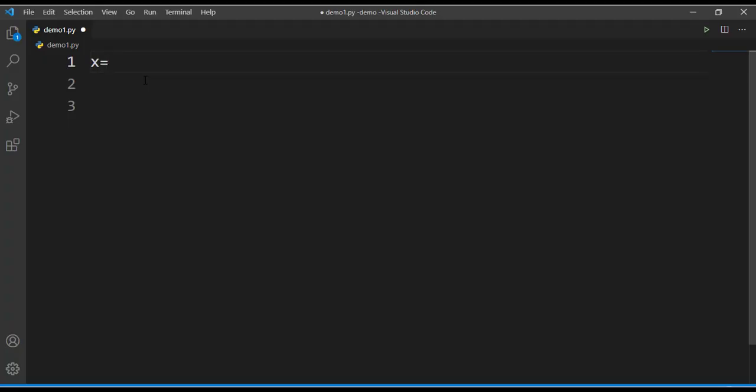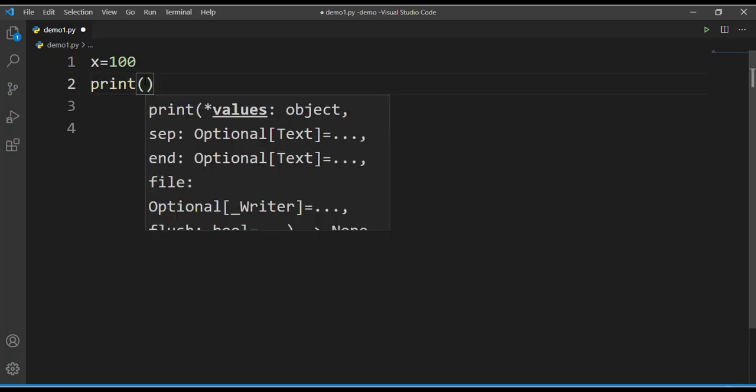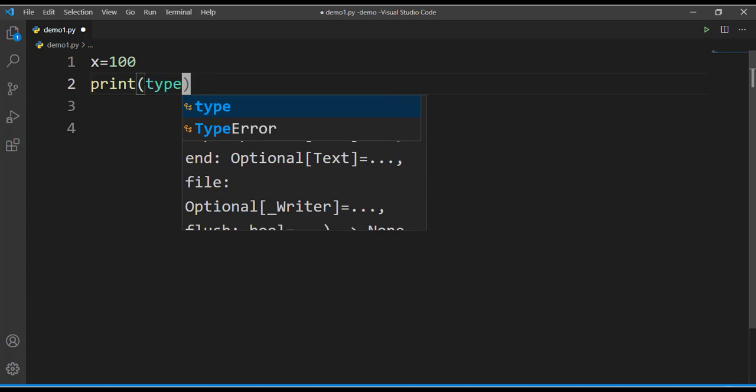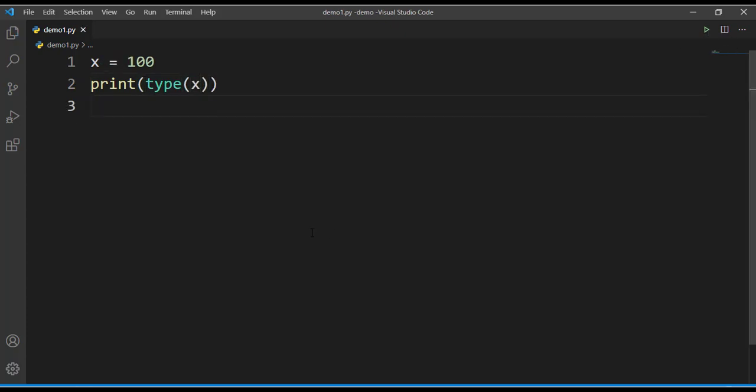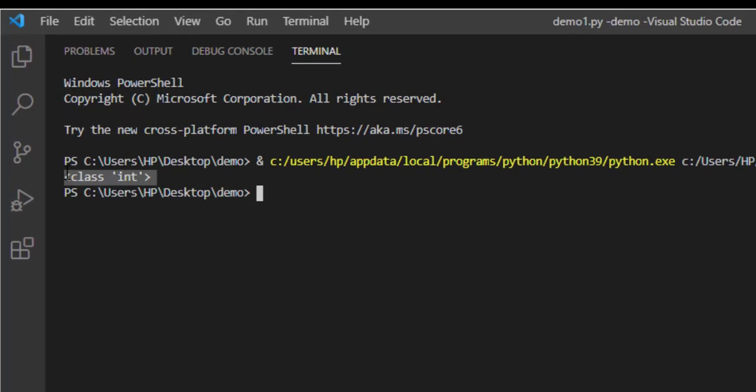Let's say I have a variable x and I have assigned the value 100 to it. Now, if I want to know the type of this variable, what should I do? I should make use of the type function. When I run this program, I'll get the type of this x variable. So x is of type int, that is integer.